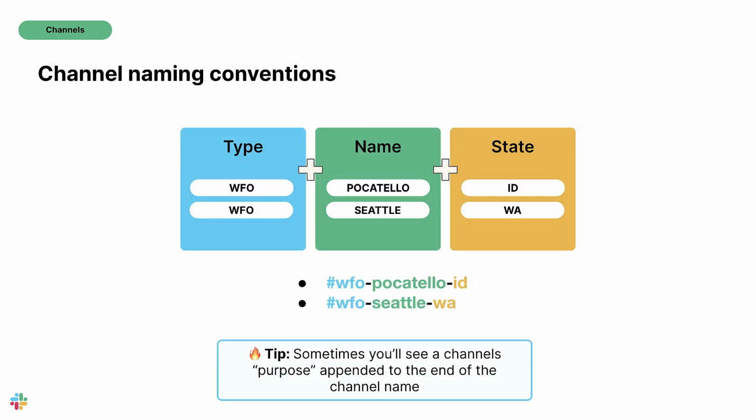These are just a few examples. There are many, many more for all the different types of weather service offices. The good news, you've already been added to your primary regional channels, but I definitely recommend taking a look at channels in your surrounding area. We'll review how to do that at the end of this video.